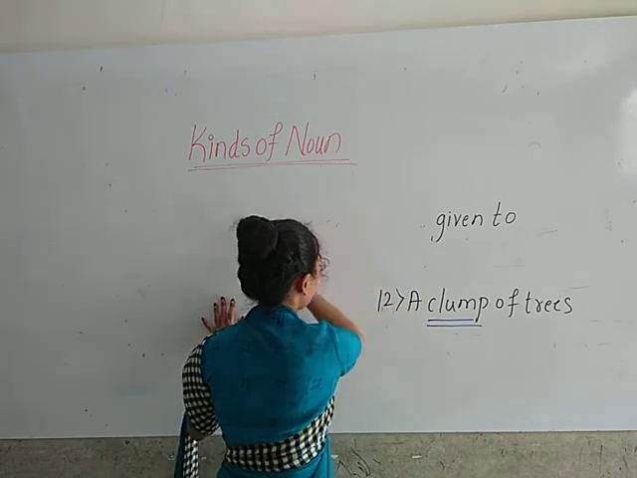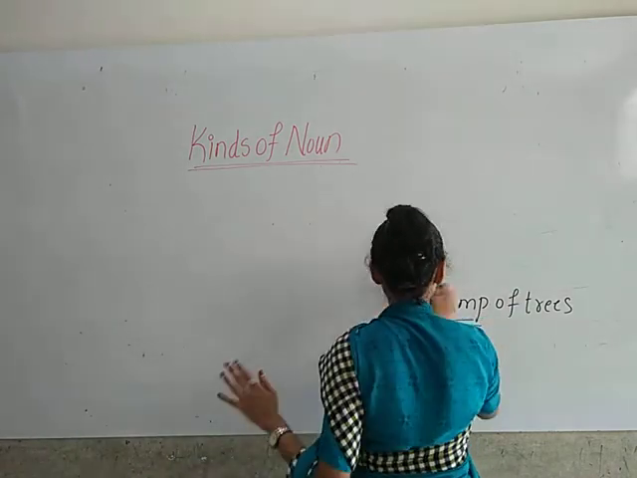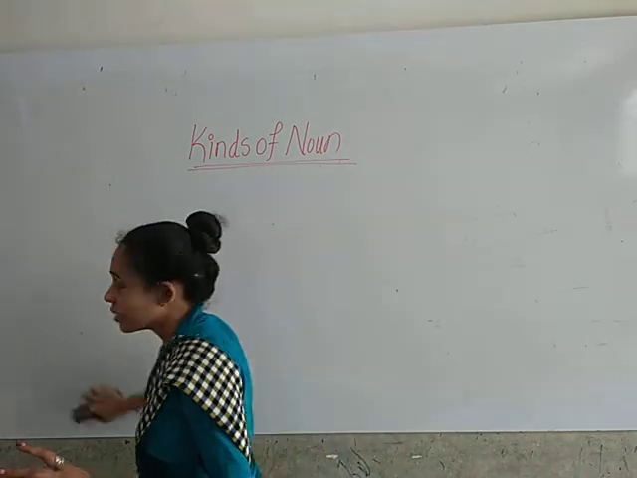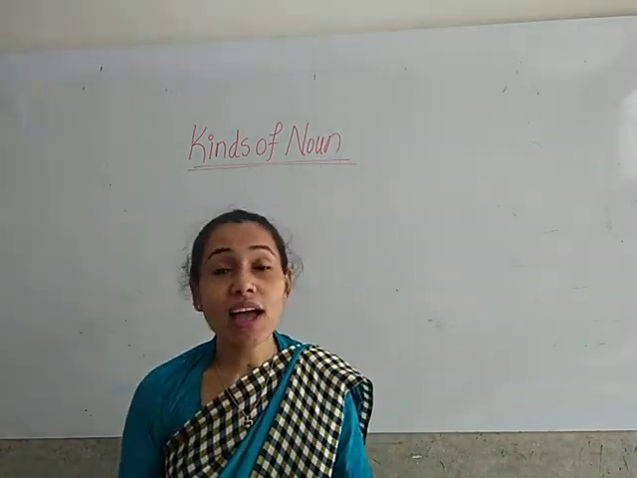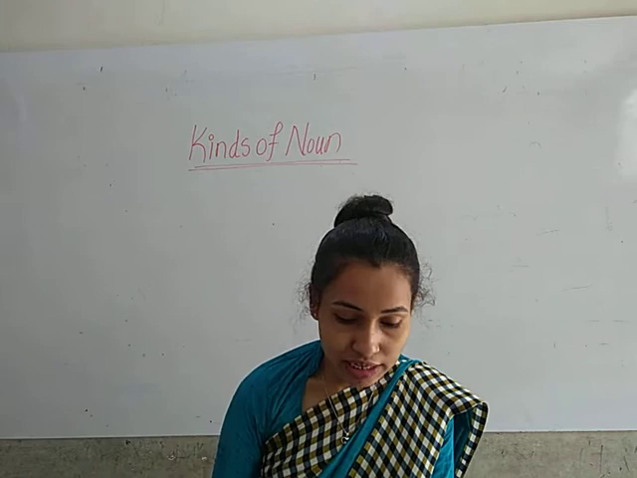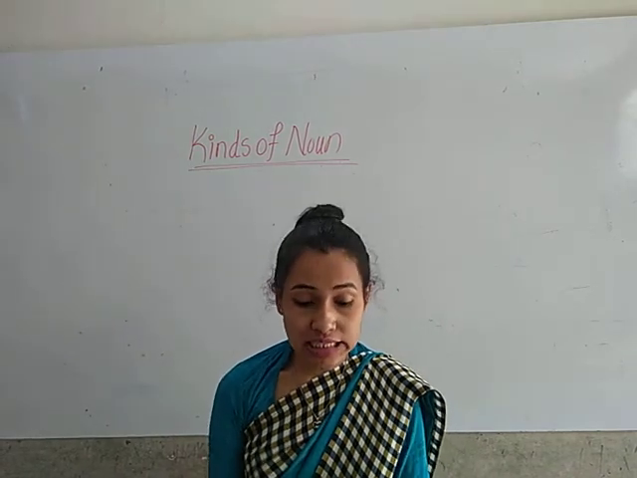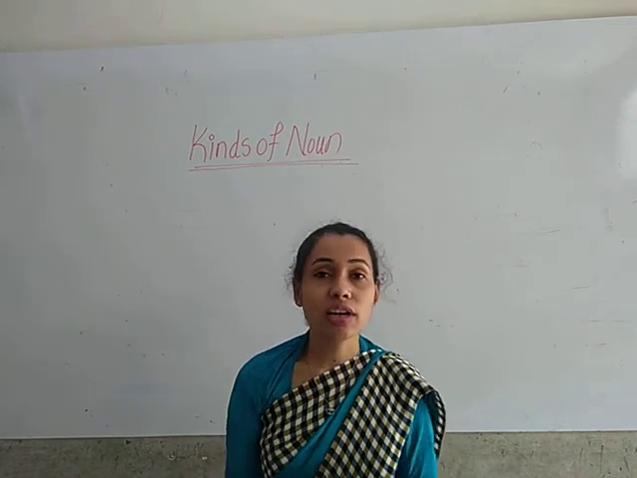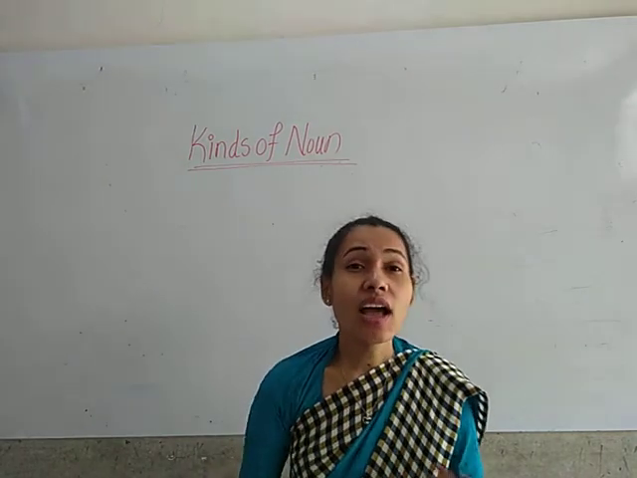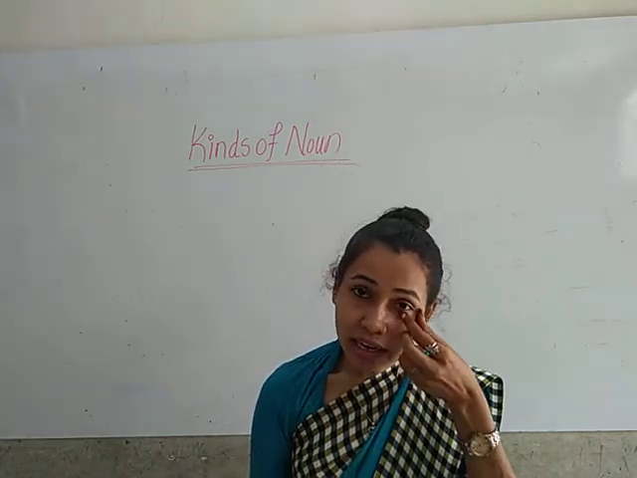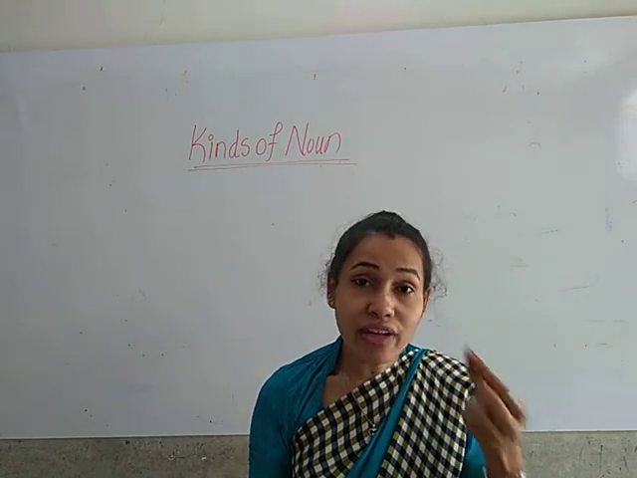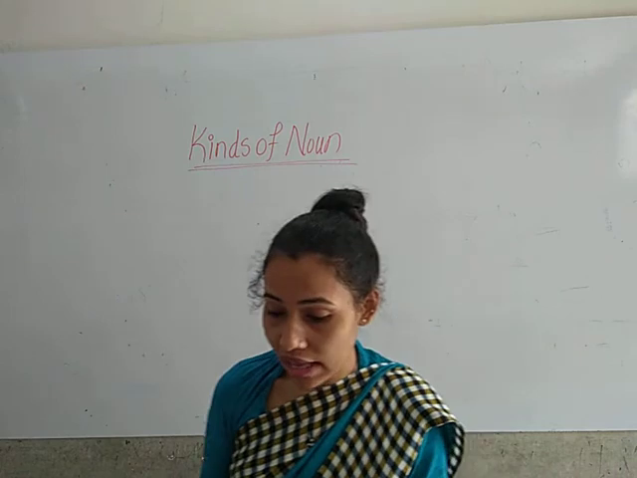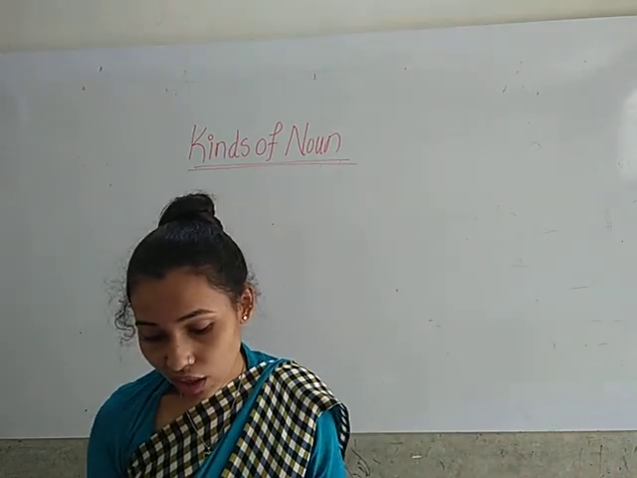So what do you mean by abstract noun, children? The name of quality, ideas, feelings which cannot be touched or seen are known as abstract noun. The name of quality, ideas, feelings and the name of actions which cannot be seen or touched are known as abstract noun. Okay, children.